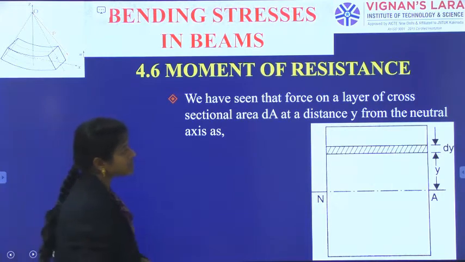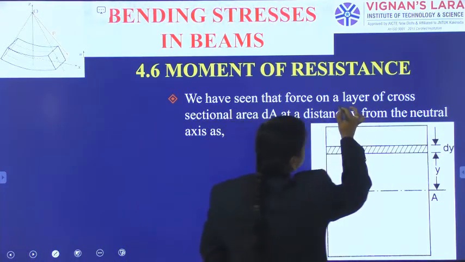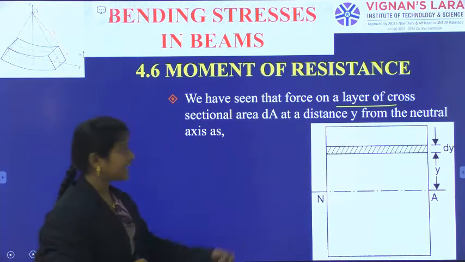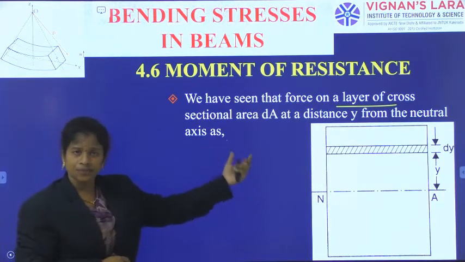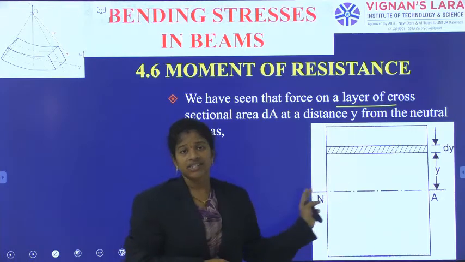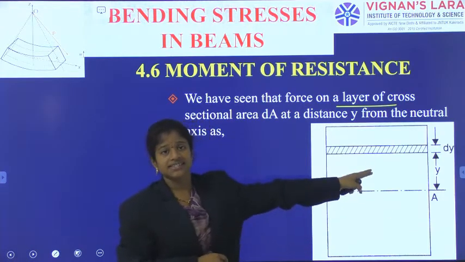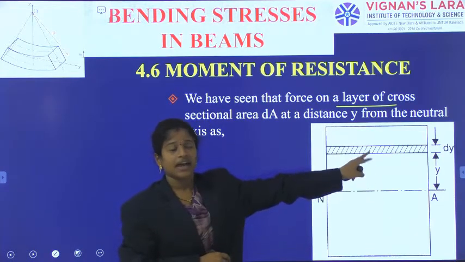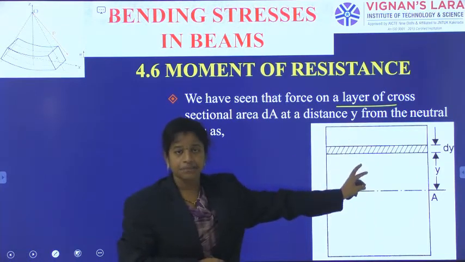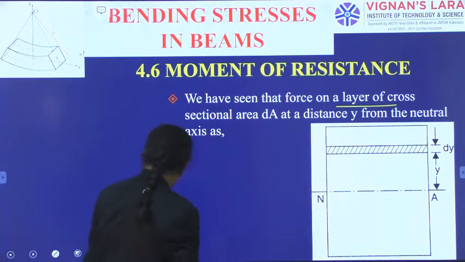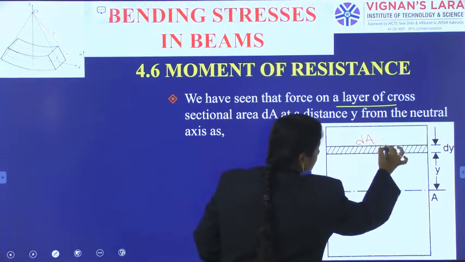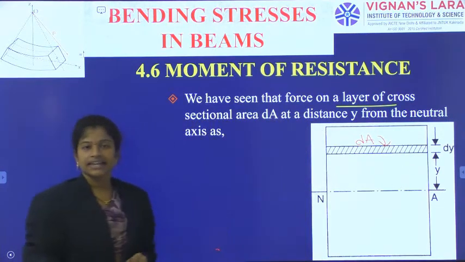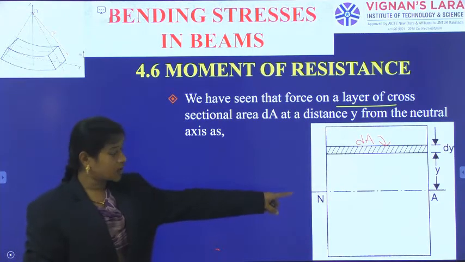Now we have seen the force on a layer of cross-sectional area dA at a distance y from the neutral axis. So again I am considering a cross section. From the neutral axis it is at a distance y and having thickness dy, and this is appearing like this, and the layer's area is indicated as dA. Okay, this layer's area is indicated as dA and it is located at a distance y.